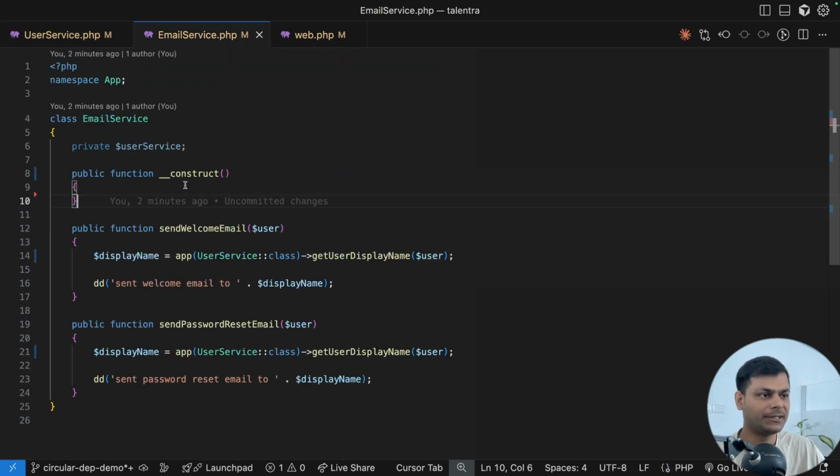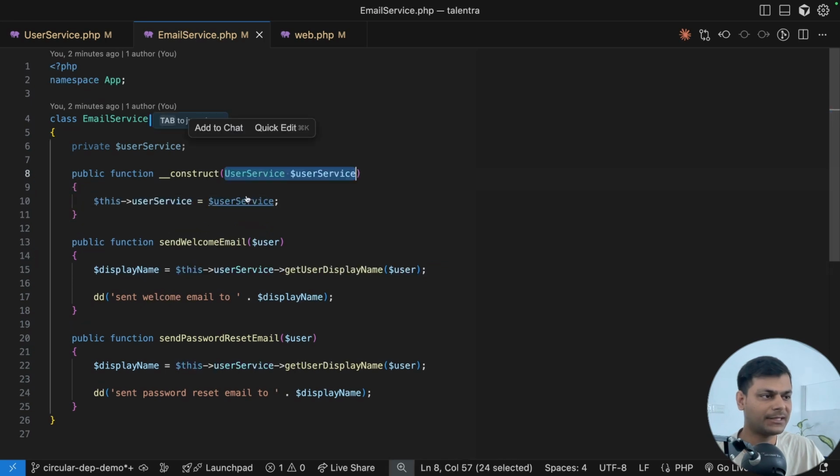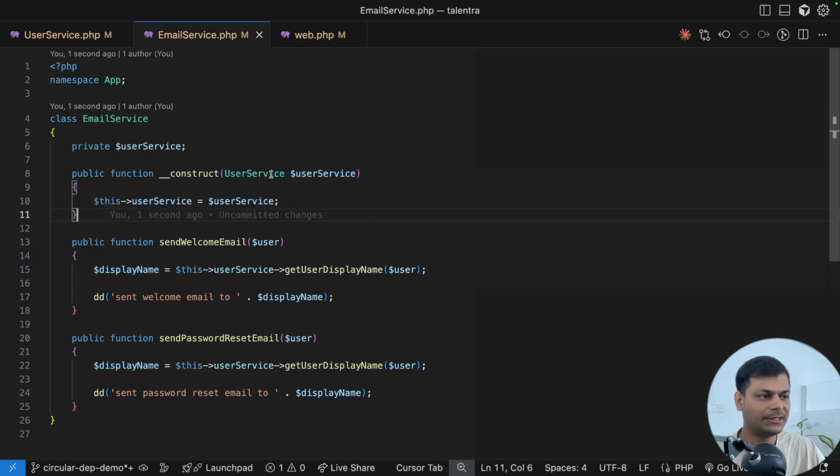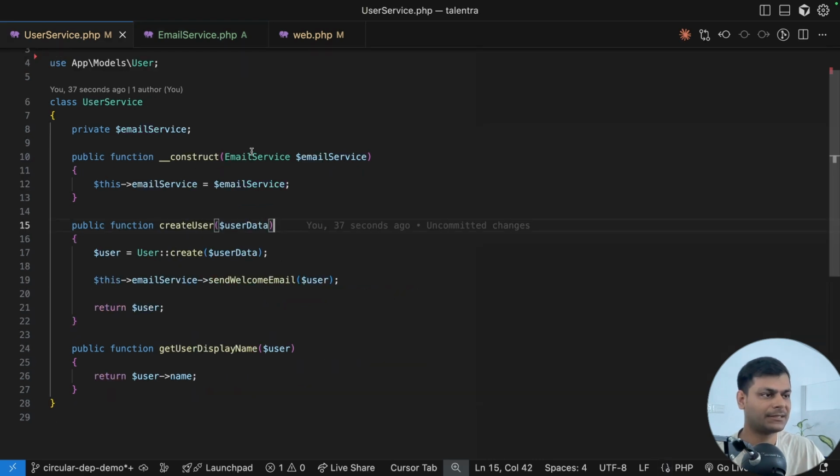Let's get back to the original. Here, the meaning of injecting user service is that this class is doing too much. This class is not just sending email, it is getting all the data required for email and other stuff. Similarly, in this class we are injecting email service.